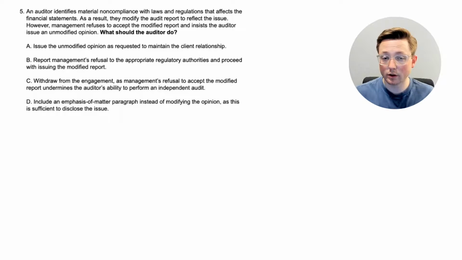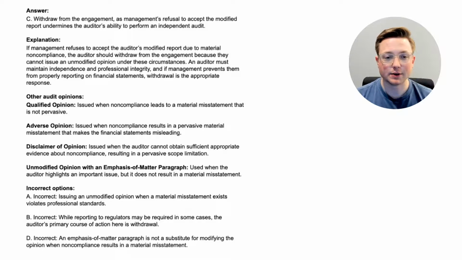All right, so which one of these is going to be the answer? Again, if you don't really know very much about the opinions yet, that's okay, but based on what we've learned so far, you might be able to think through this. So pause the video if you want to, and when you're ready, come back, we'll look at the answer together. All right, here we are. The answer is C, withdraw from the engagement as management's refusal to accept the modified report undermines the auditor's ability to perform an independent audit. Okay, so that's the answer.